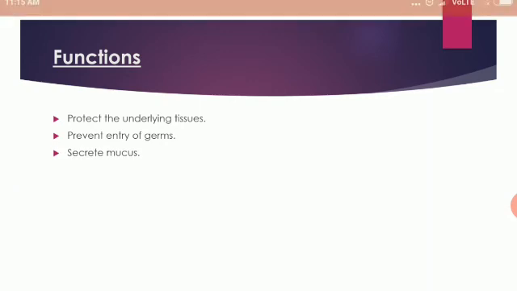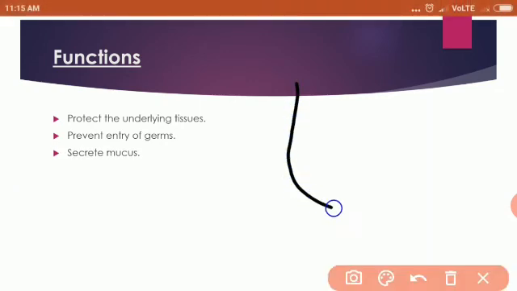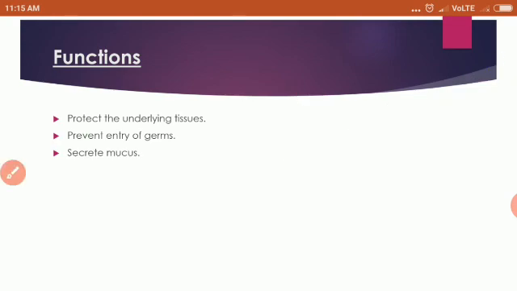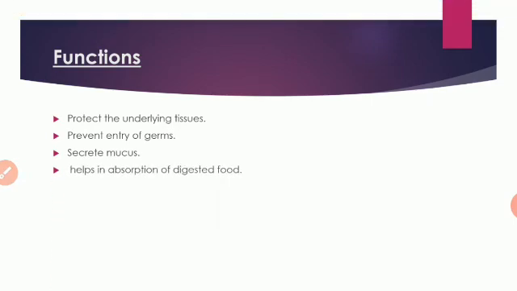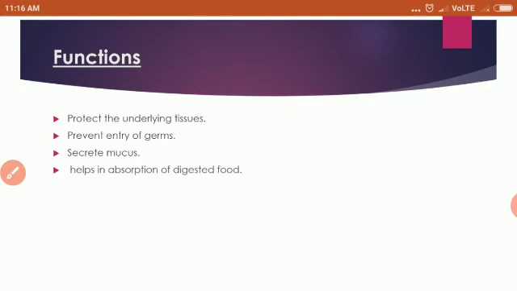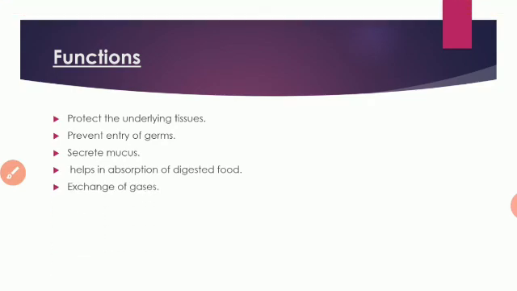Now when it forms the lining of some organs like the stomach, when it forms the internal lining, at these places it also secretes some mucus. So another function is that it secretes some mucus. It helps in absorption of digested food. I told you it is present in the internal lining of the intestine. What is the role of the intestine in your body? It helps in absorption of digested food. So what is there which helps in absorption of digested food? Epithelial tissue.